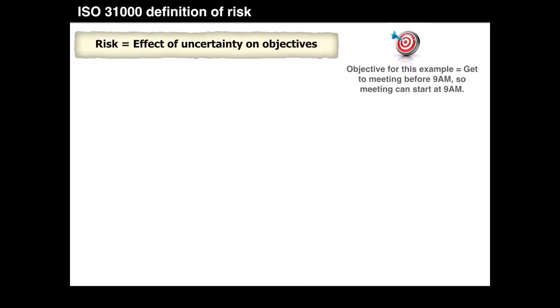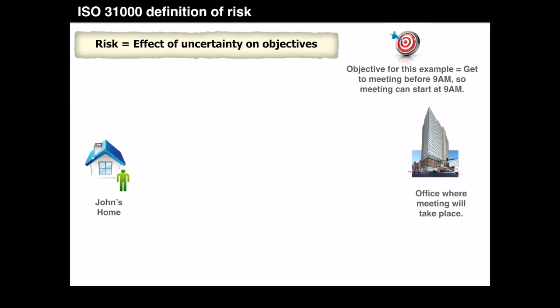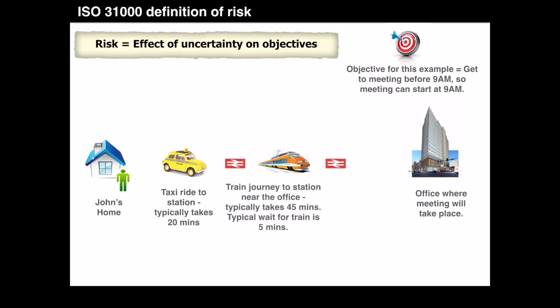Next, let's provide some additional context to this example. This is where John lives, and this is where the office is located where John needs to attend the meeting. To travel to the office, John will need to take a taxi to travel to the station. This typically takes 20 minutes. Once John gets to the station, he has to take a train to the station close to the office. The train journey typically takes 45 minutes, and John typically has to wait for 5 minutes to get on the train. Once John gets to the target station, he has to walk to the office,